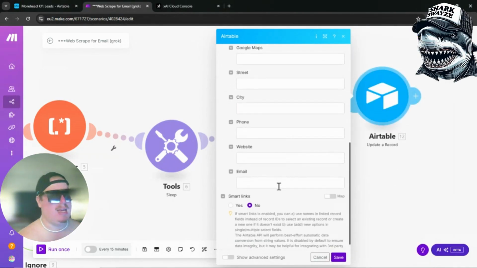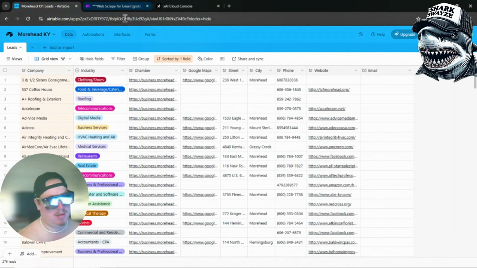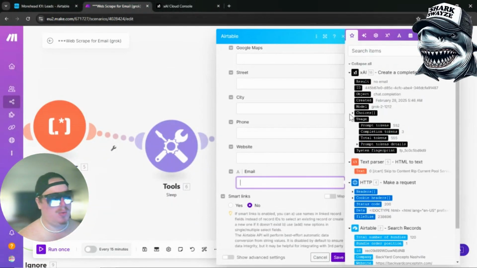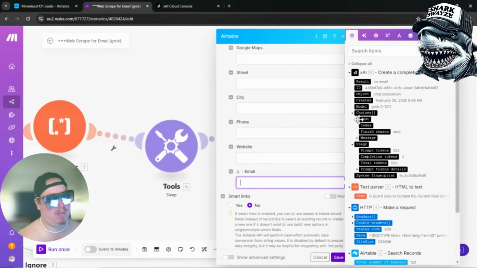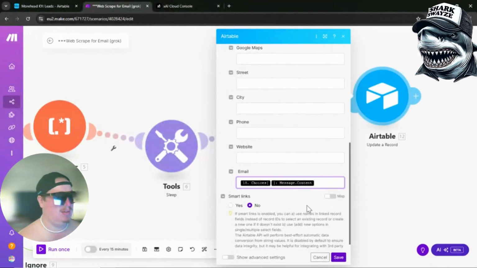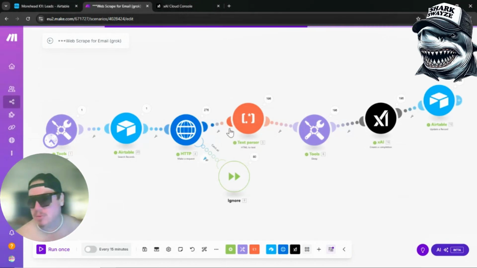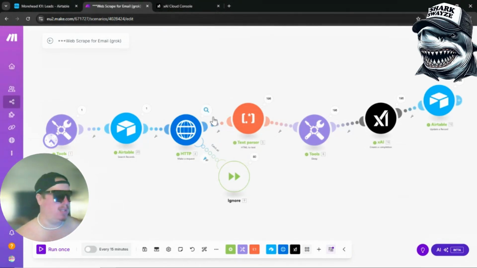And then on the email field that we just created, remember to create your email field right here. That's blank. On that, you want to take the completion from our AI Grok. So you want to go over here to choices, message, and then the content. All right. Our automation is done running with 0 errors. Boom. So it did all